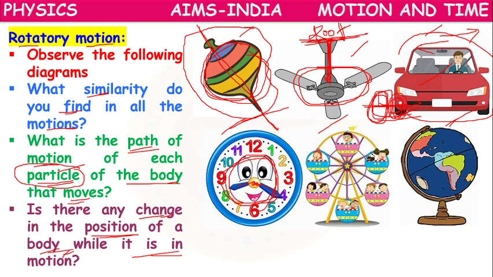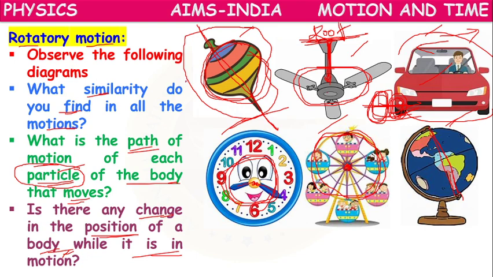This giant wheel, giant meaning very big, will be rotating around the fixed point. The globe also, if you try to turn it, will be rotating around one axis or one fixed point.